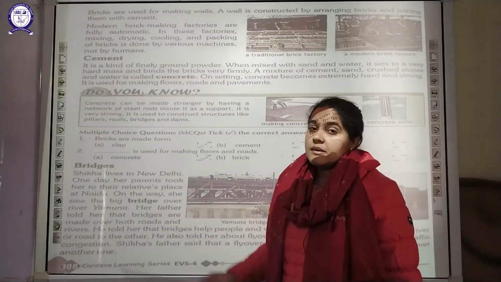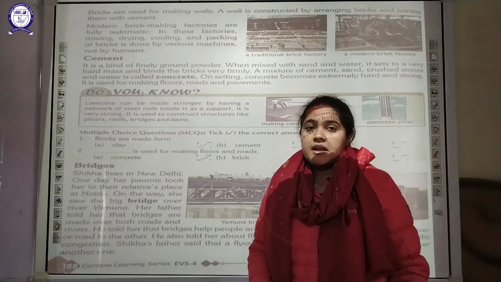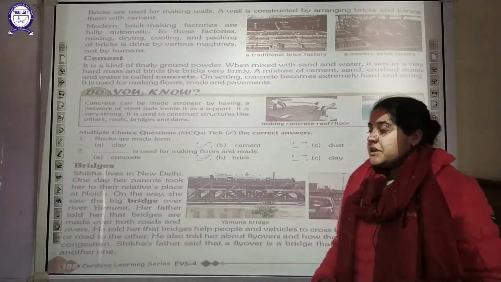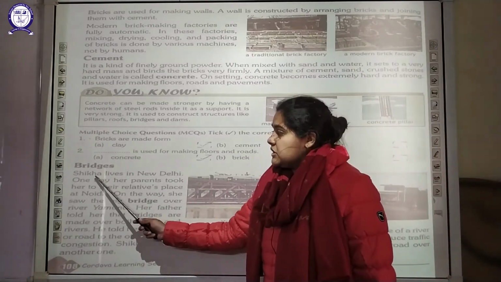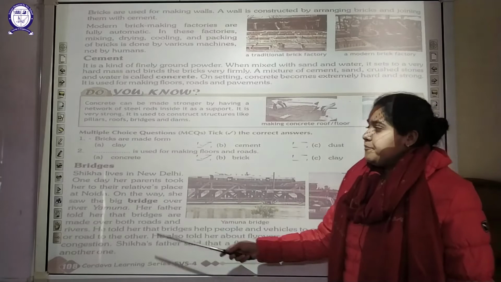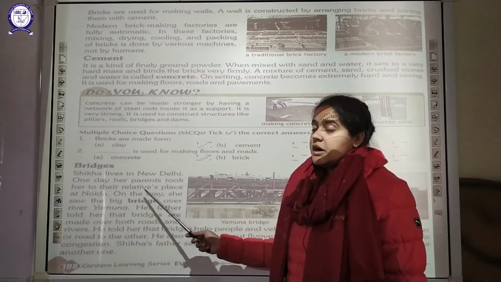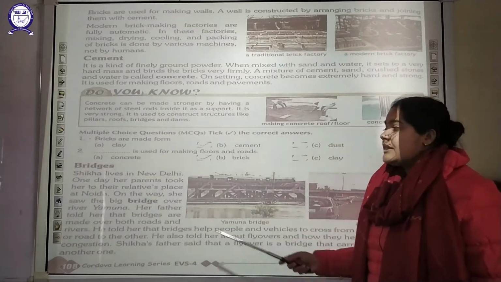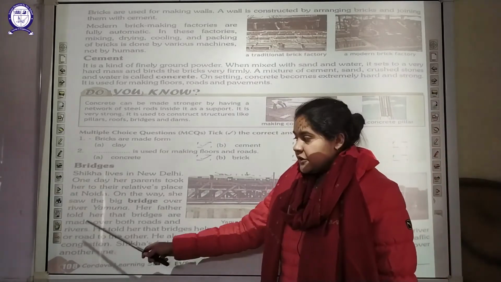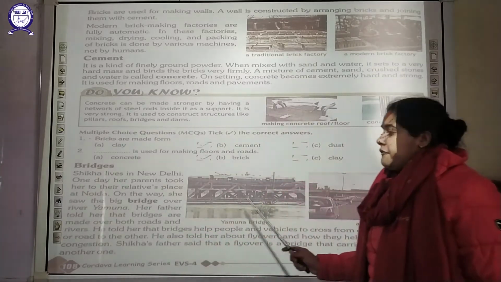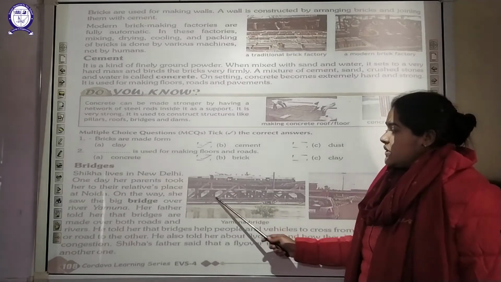Now let us discuss the second half of the chapter, that is bridges. Bridges can be constructed on a river, and they can be constructed on the road. Shikha lives in New Delhi, and one day her parents took her to Noida. In between, they had to cross a bridge constructed on the river Yamuna. Her father told her, as you can see, this is the Yamuna bridge and this train is crossing that bridge.